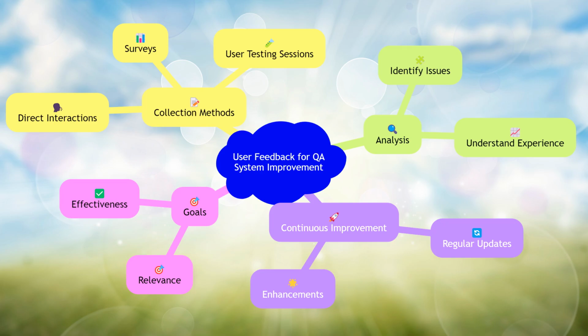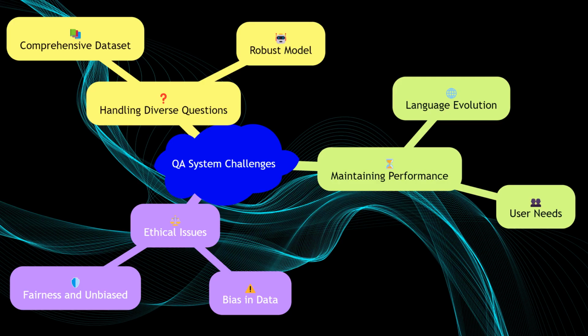Analyzing this feedback helps identify areas for improvement and guides future iterations of the system. Regular updates and enhancements based on user feedback ensure that the QA system remains relevant and effective in meeting users' needs. Building a QA system comes with its own set of challenges and considerations. One of the main challenges is ensuring the system can handle a wide range of questions and provide accurate answers. This requires a diverse and comprehensive data set, as well as a robust model.